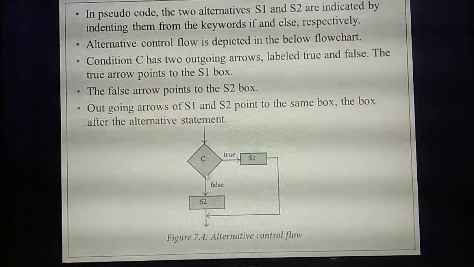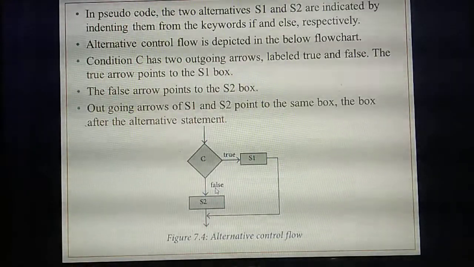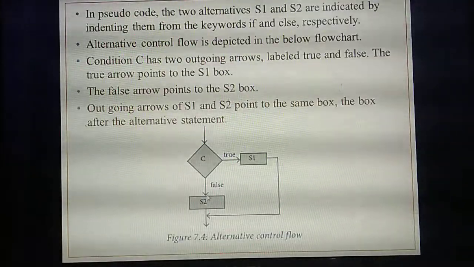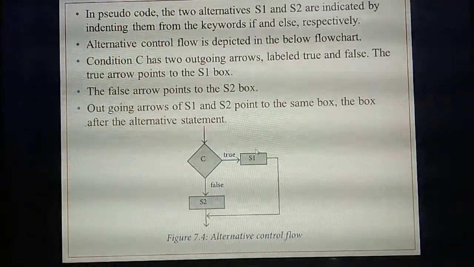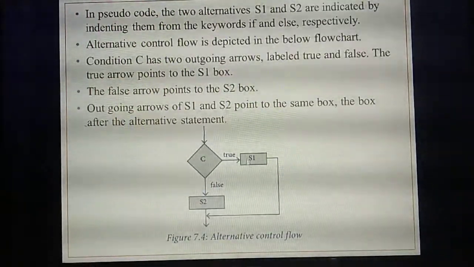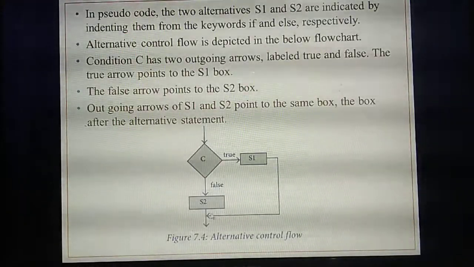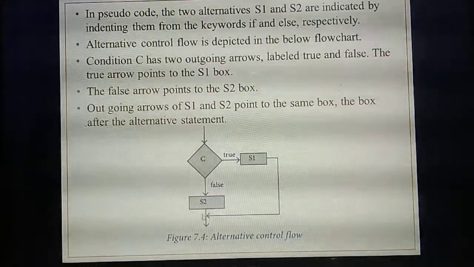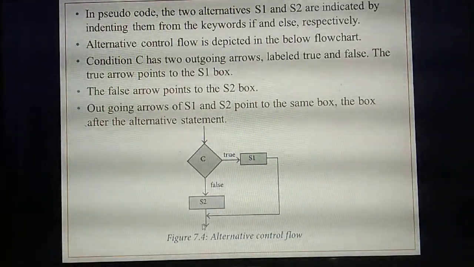Sometimes the condition becomes false. False means this S2 statement will execute. If the condition is false, will this true statement execute? No. See the arrow mark once again. If the condition is true, this statement will execute. See the arrow mark, it will come outside of the program. The arrow is coming outside, pointing to this one. What's the meaning? The control will come outside of the program.